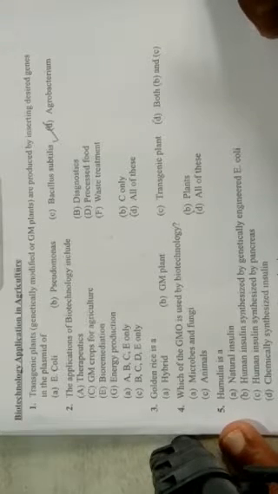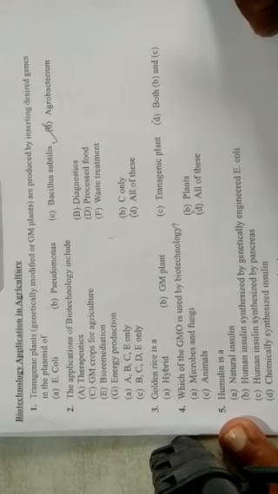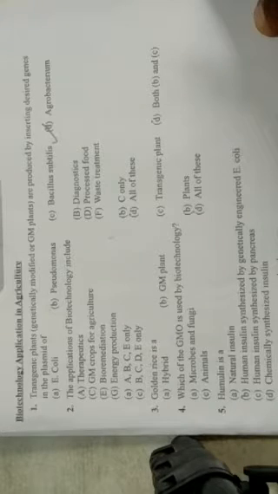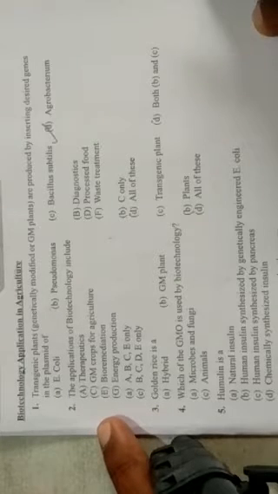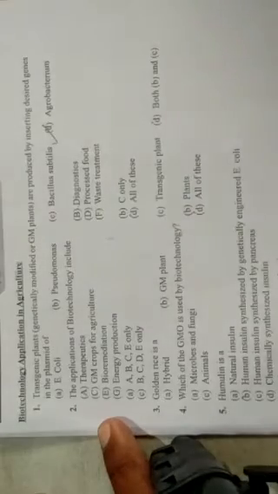I hope it's clear. Next question: the applications of biotechnology include A. therapeutics, B. diagnostics, C. GM crops for agriculture, D. processed foods, E. bioremediation, F. waste treatment, G. energy production. You all know we use biotechnology for therapeutics, diagnostics, and genetically modified crops in agriculture. Processed foods, different food products, are processed for probiotics and to increase their nutritive value.